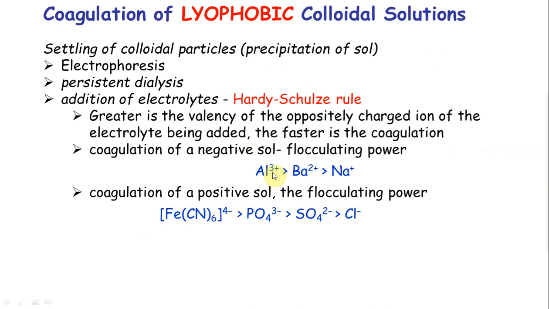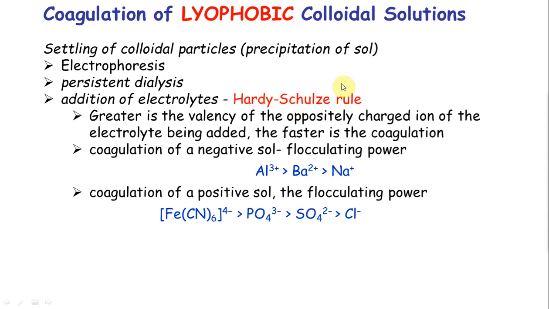Just looking at Fajans rule, the greater the valency: 3 plus greater than 2 plus greater than 1 plus, similarly 4 minus, 3 minus, 2 minus. This is called the Hardy-Schulze rule. When you look at it, it is self-explanatory. The Hardy-Schulze rule is basically telling you the order in which given electrolytes precipitate out a lyophobic colloid.